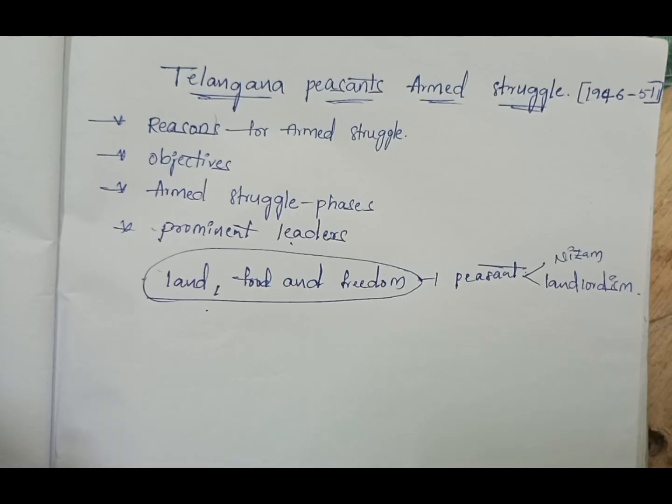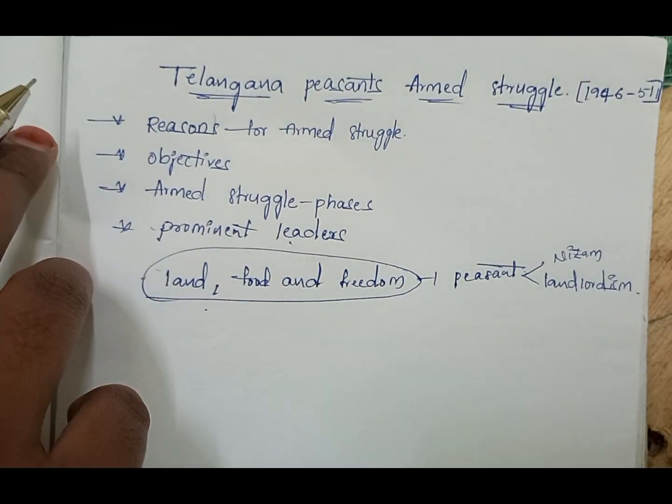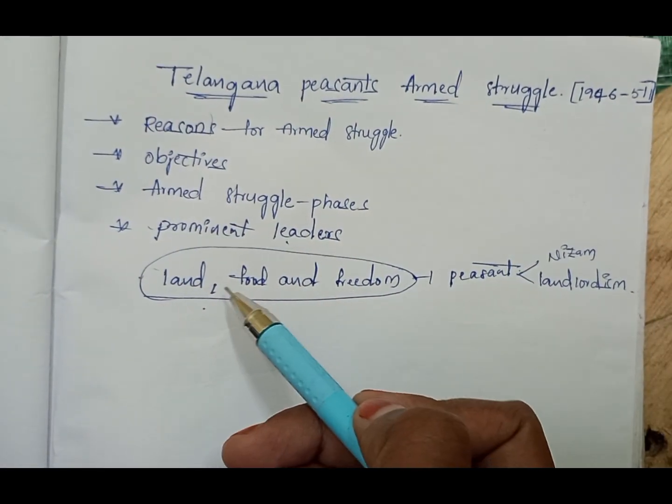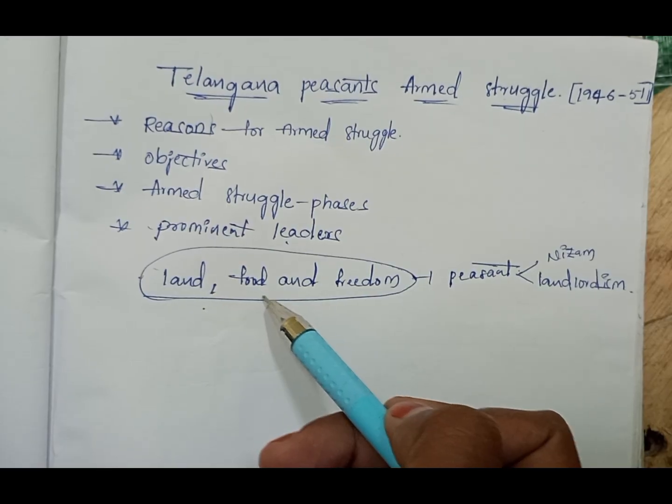Telangana Peasants Armed Struggle from 1946 to 1951. The Telangana Peasants Armed Struggle took place from 1946 to 1951. The armed struggle in Telangana was conducted by the communist leaders, and the main objective of the struggle was land, food, and freedom. That means Bhumi, Bhukti, and Vimukti.